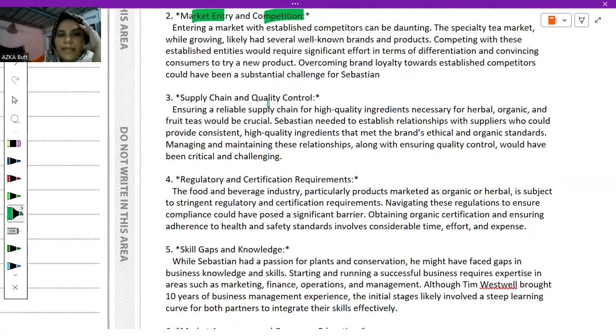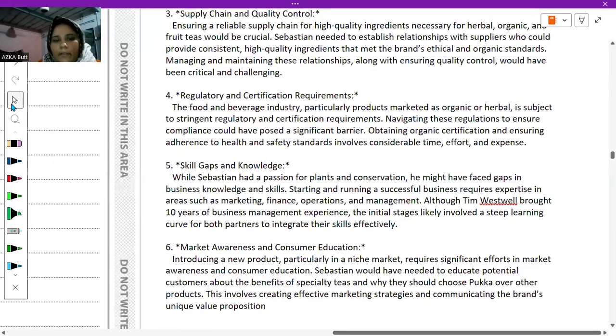Okay, so third, supply chain and quality control. Ensuring a reliable supply chain for the high quality ingredients necessary for herbal, organic, and fruit teas would be crucial. Sebastian needed to establish relationships with suppliers who could provide consistent, high-quality ingredients that met the brand's ethical and organic standards. Managing and maintaining these relationships, along with ensuring quality control, would have been critical and challenging. I also have written many more, and you can read them from here.